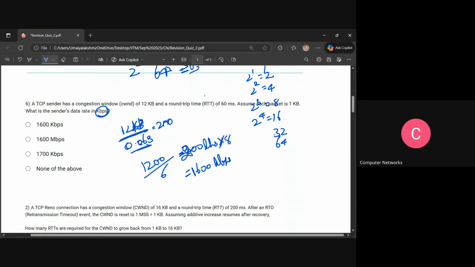Is it clear to everyone so far? Yes, ma'am, it's clear. This is in kilobytes. We are changing it to kilobits. That's why we are multiplying it by 8 to change it to a kilobit.